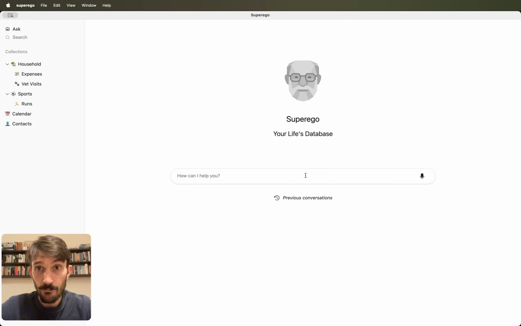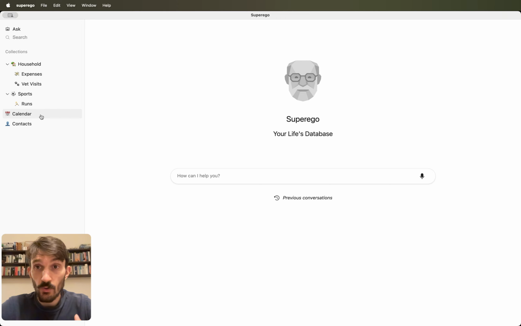Here I have the app running on my computer, and it's completely local. There is no account creation, no subscription, your data doesn't go anywhere. It's just a good old-fashioned app. Here on the left, I have my data, which is organized into collections. Each collection contains one specific type of data, for example, expenses, runs, my calendar, etc.